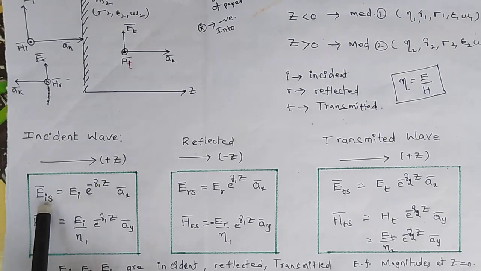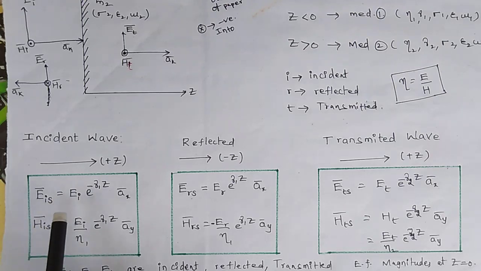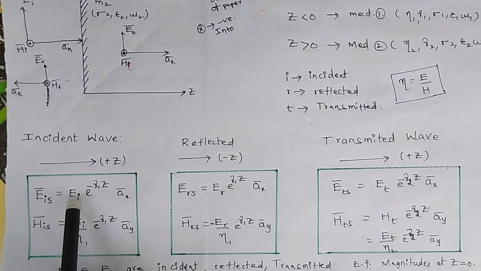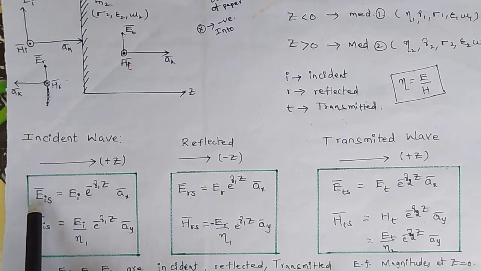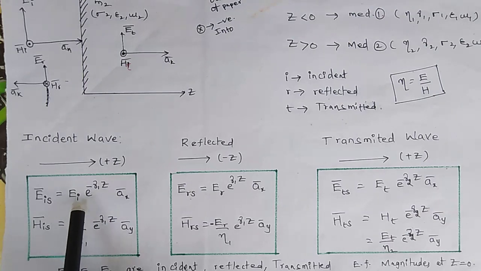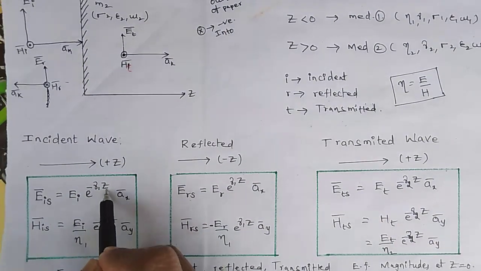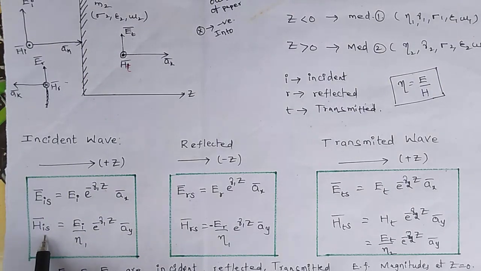So Ei(z) equals Ei into e to the power of minus gamma 1 z. This is nothing but the general solution of the plane wave, but I am suppressing the time factor e to the power of j omega t. That's why I got this equation, Ei e to the power of minus gamma 1 z, so plus z direction.